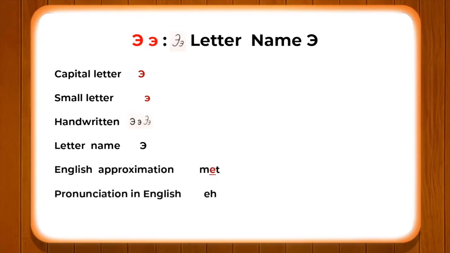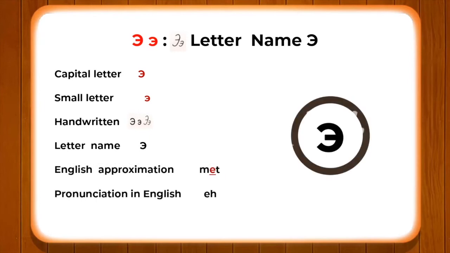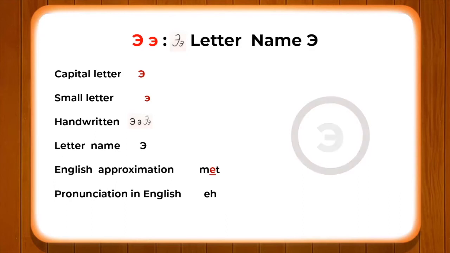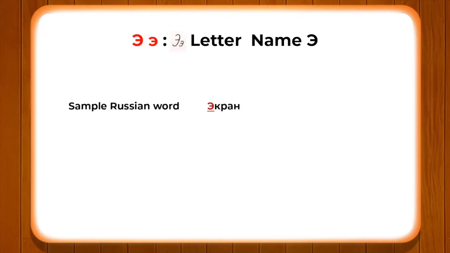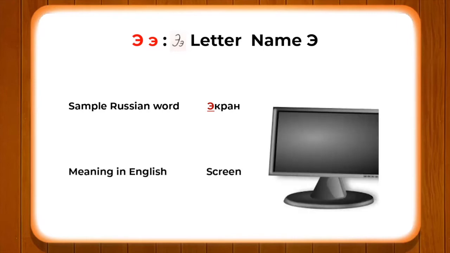The letter's name is A, and with the help of an English approximation word, A in met. A sample Russian word which we have used so that you understand it properly is ekran, which means screen.